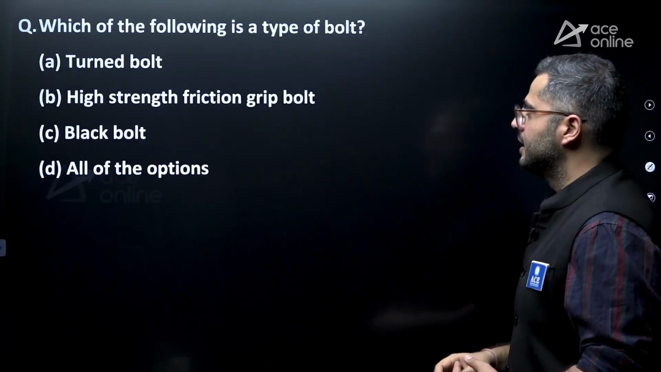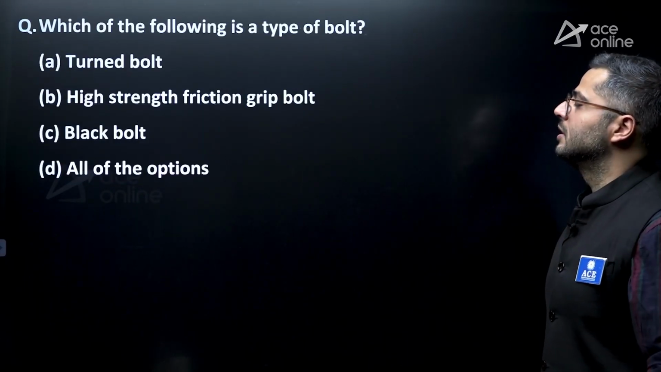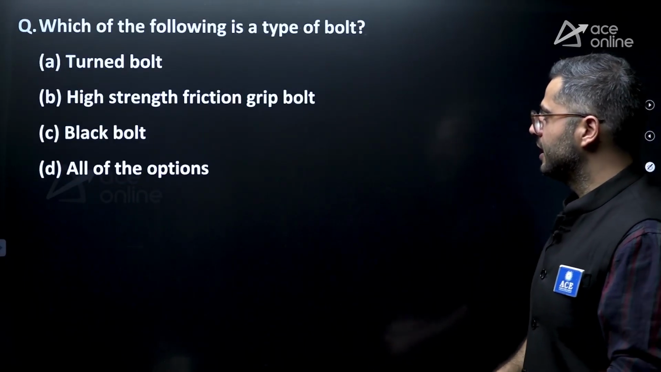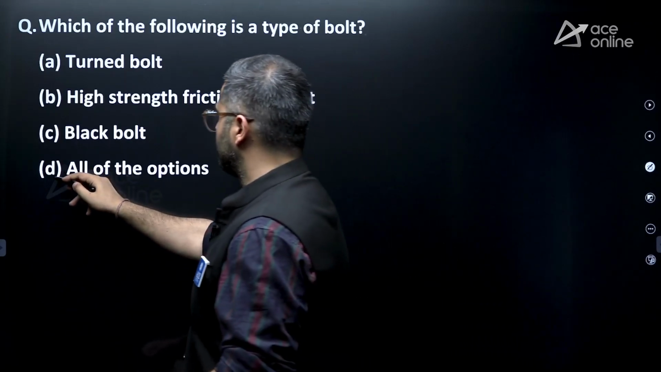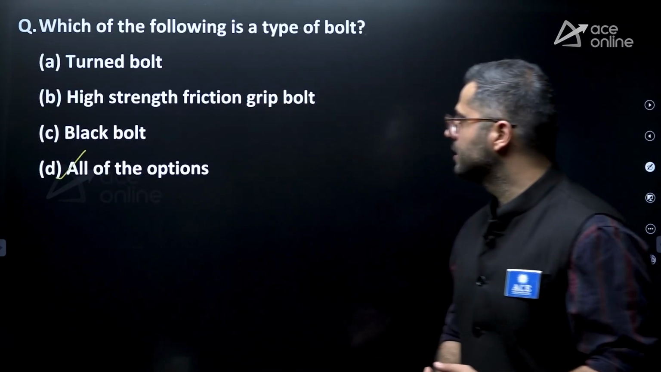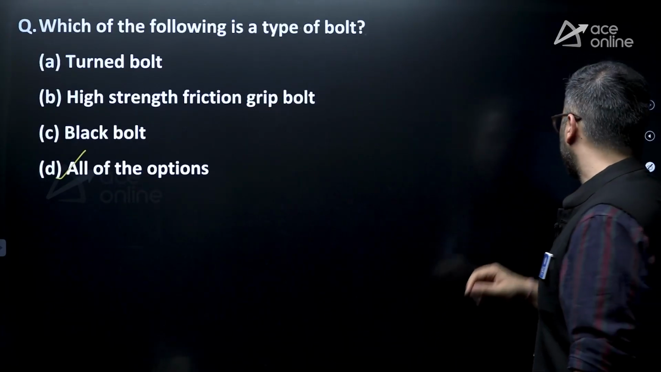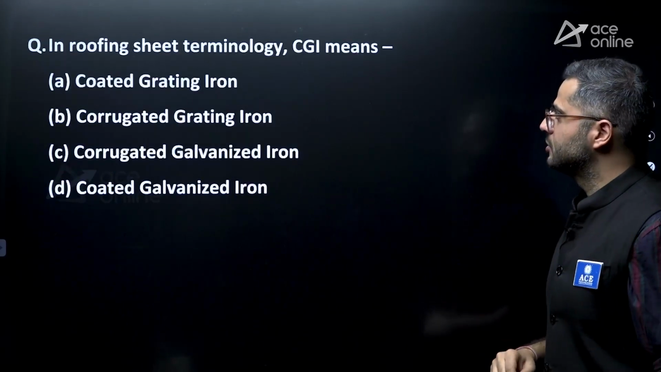Next comes, which of the following is a type of bolt? All are types of bolts actually, which are mentioned over here. Option D is the correct answer: turn bolt, high strength friction grip bolt, and black bolts. All three are types of bolts only.